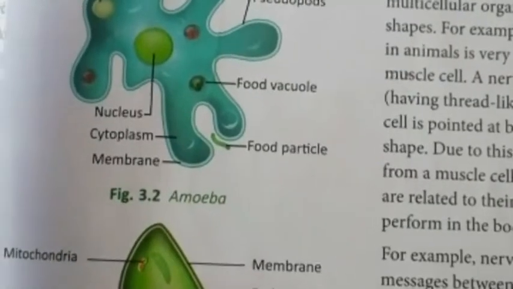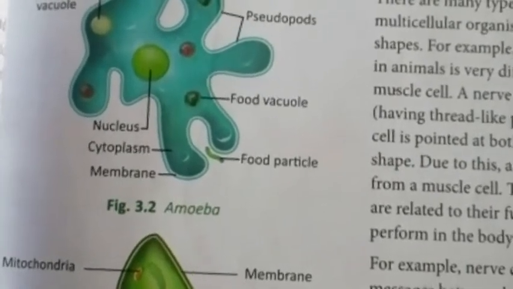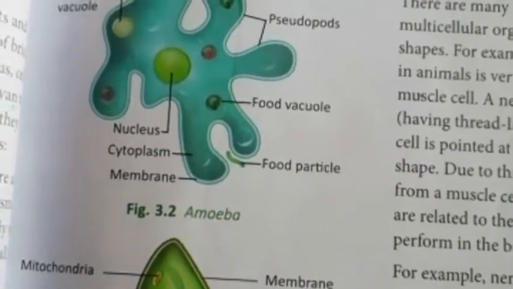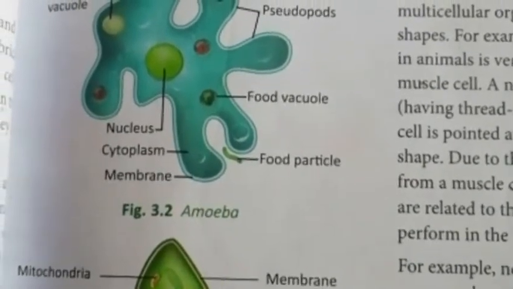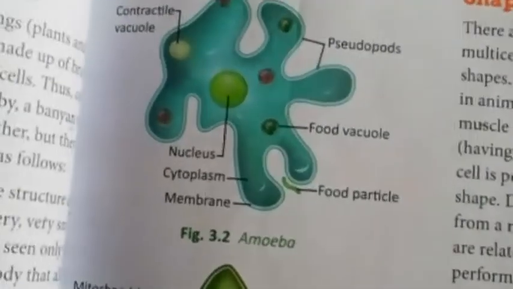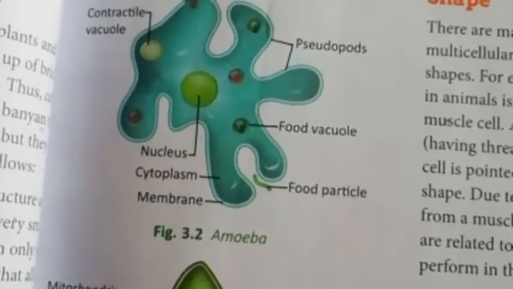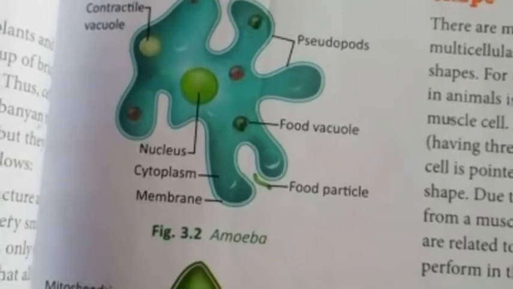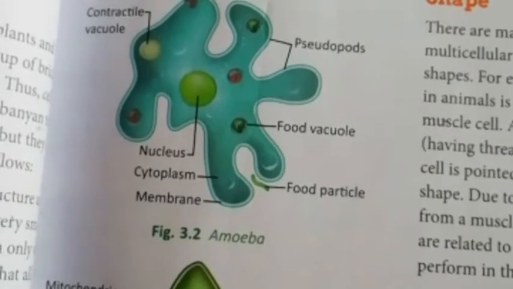Hello children, in the previous video we discussed cell theory and the number of cells. Children, as we know, the number of cells varies from organism to organism. An organism which is made up of a single cell, like amoeba, euglena, paramecium, is called a unicellular organism. All the life processes like respiration, digestion, growth, reproduction, etc. are performed by the single-cell organism also.